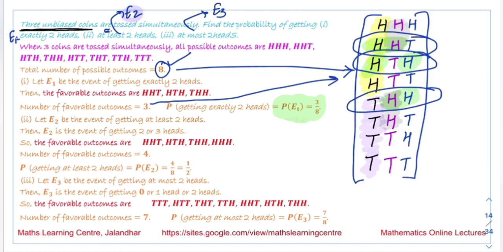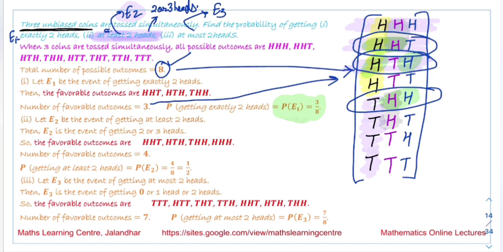Coming to the event E2, we are saying the favorable event is at least 2 heads. This first case over here has at least 2 heads. At least 2 means it has 2 or 3 heads. Next, this case has at least 2 heads.